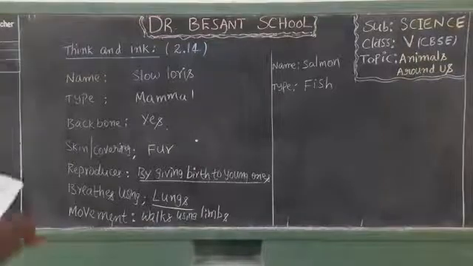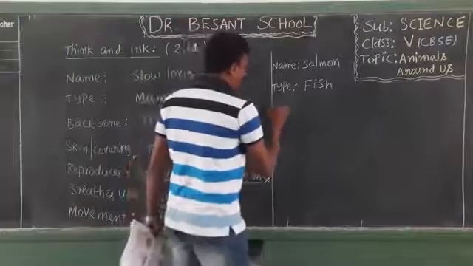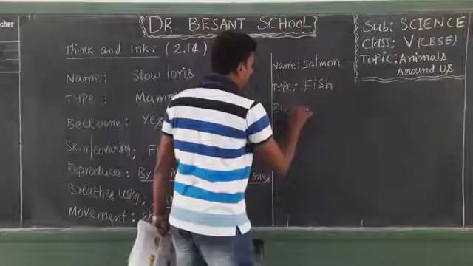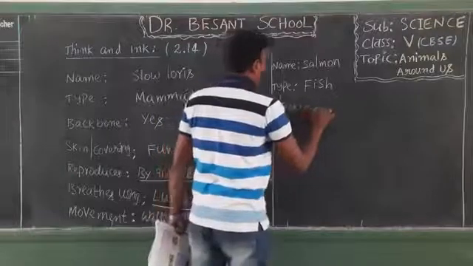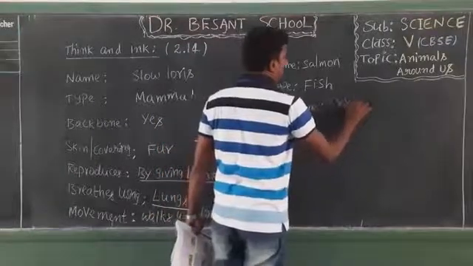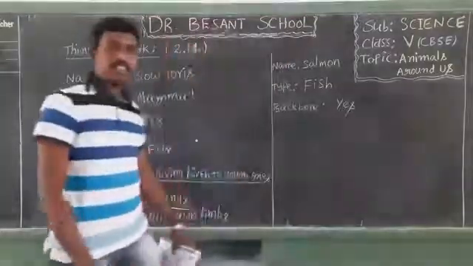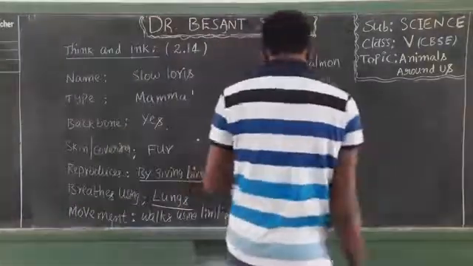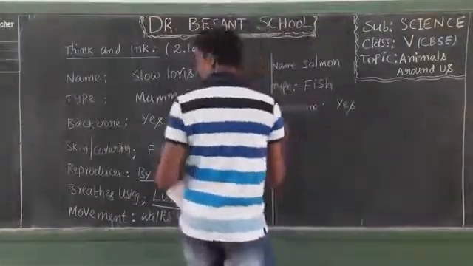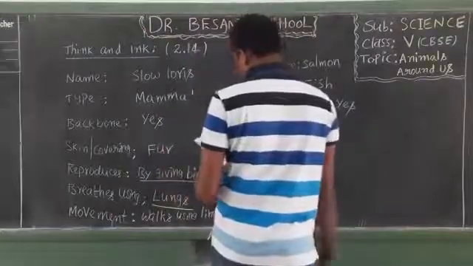Okay, my dear students. And next, backbone. What about backbone? These are all vertebrates, so they possess a backbone. Yes, it has a backbone. The salmon fish has a backbone. Next, about skin or covering.